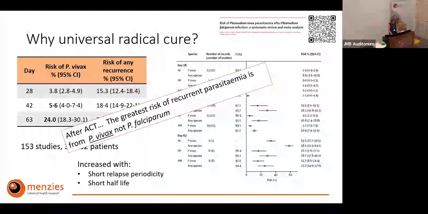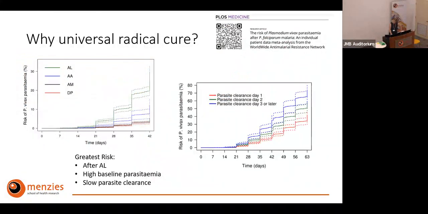The bottom line: if you present in co-endemic areas with falciparum malaria and get treated, your risk of having a Vivax malaria episode is actually larger than that of having a falciparum episode straight after it. And this again shows that increased risk, particularly after AL. And on the right-hand side, you can see that this risk is also increased related to the initial parasite clearance, really suggesting that relapses might be triggered by those febrile illnesses of the acute falciparum malaria.